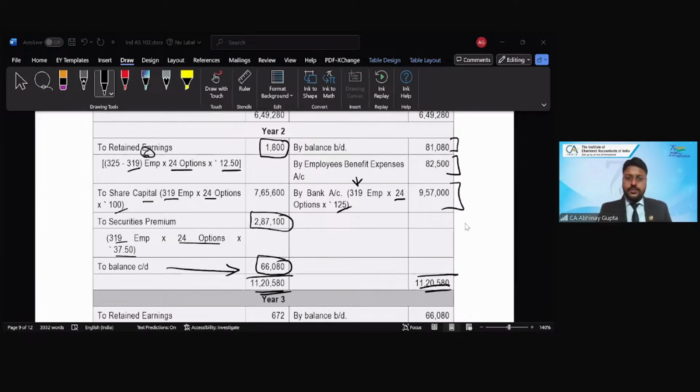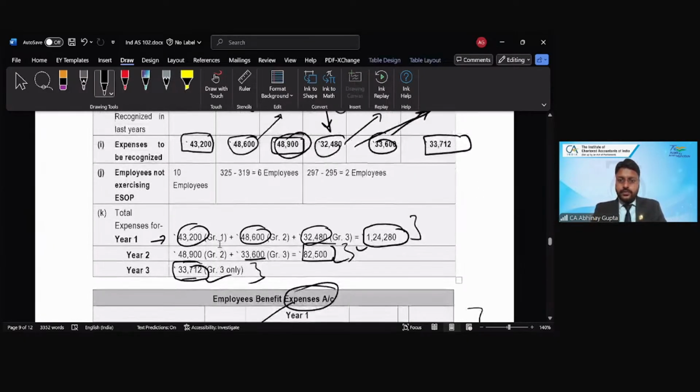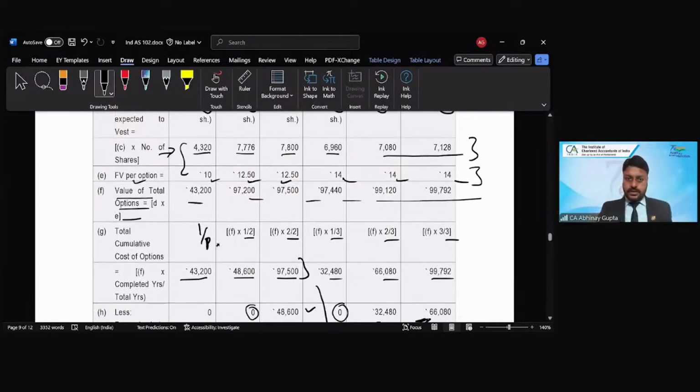Okay, so the securities premium calculation. How is this arrived at, right? What is the total fair value in my plan given in the question? Fair value per option is how much? 12 rupees 50 paisa for group 2 and 14 rupees for group 3, right?